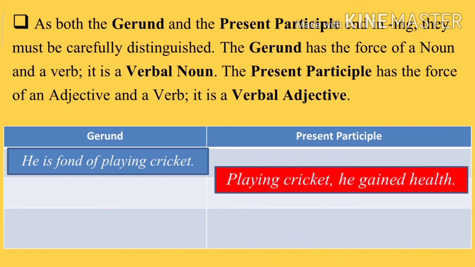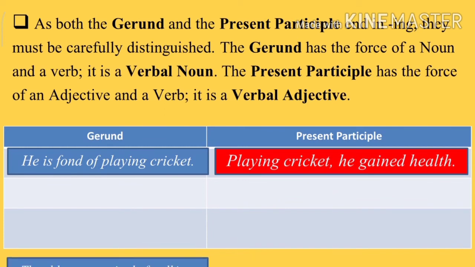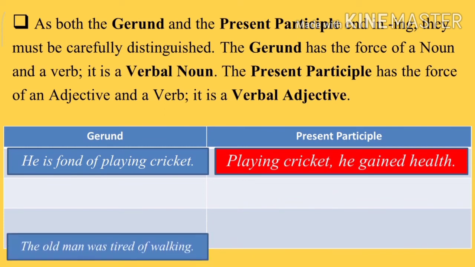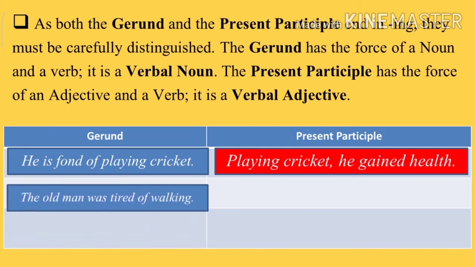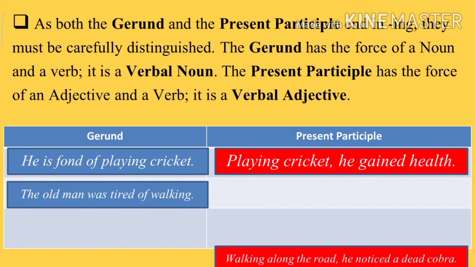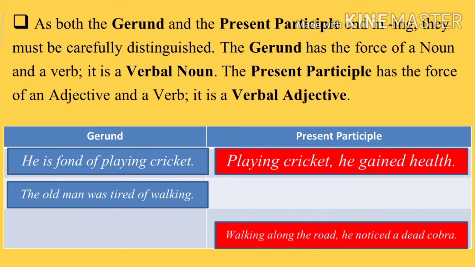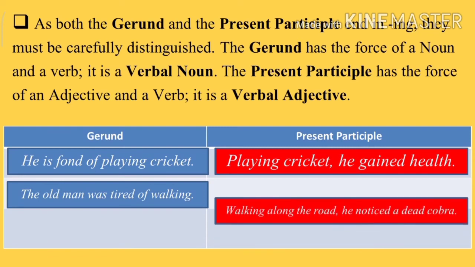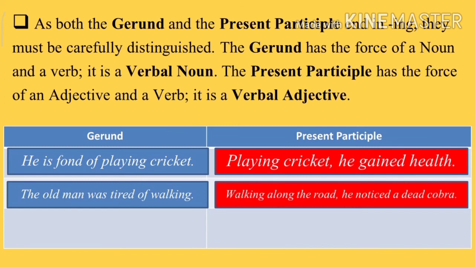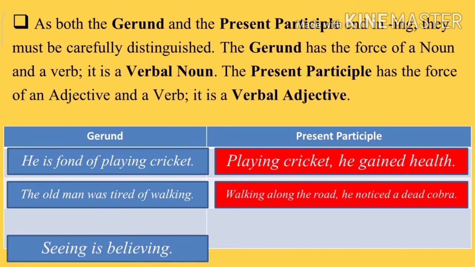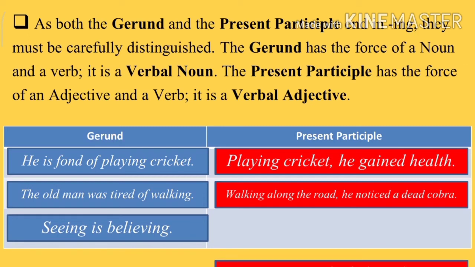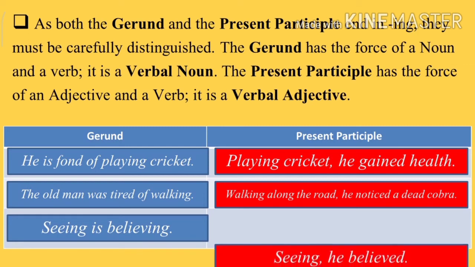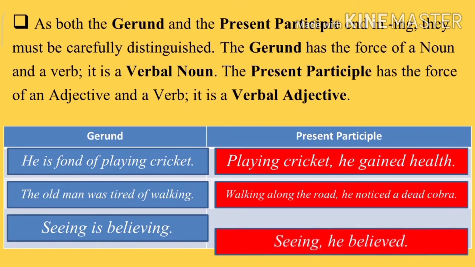Gerund: he is fond of playing cricket. Present participle: playing cricket he gained health. The old man was tired of walking. Present participle is given. Seeing is believing. And present participle: seeing he believed.